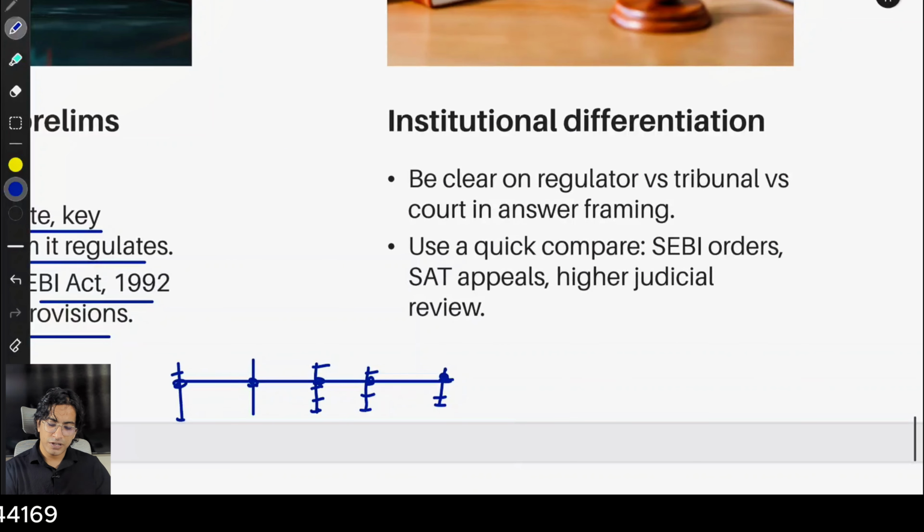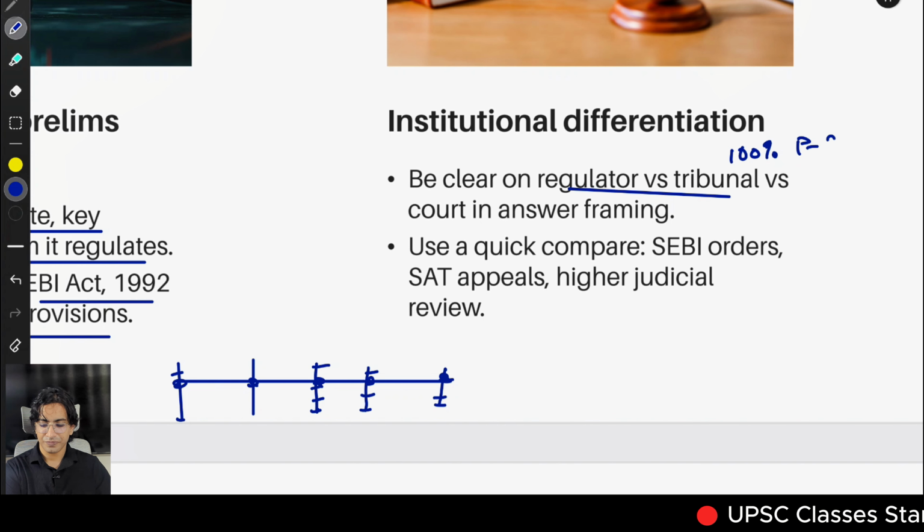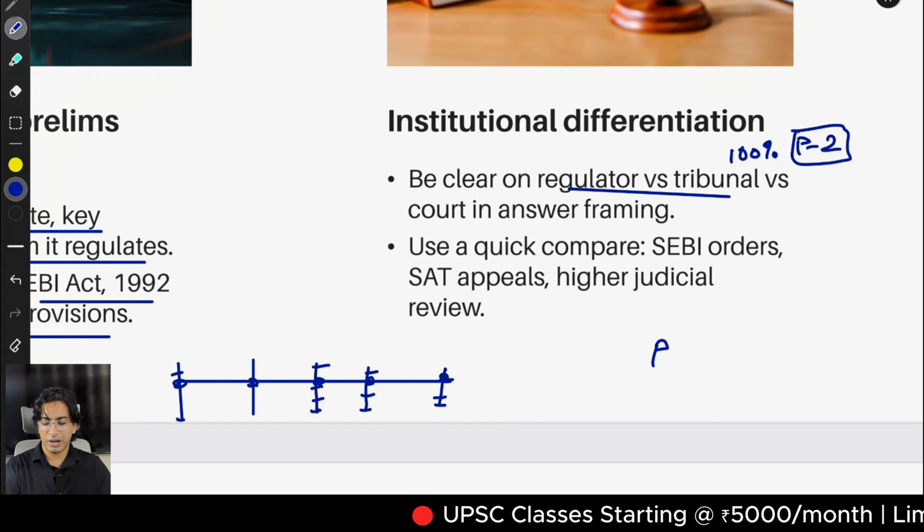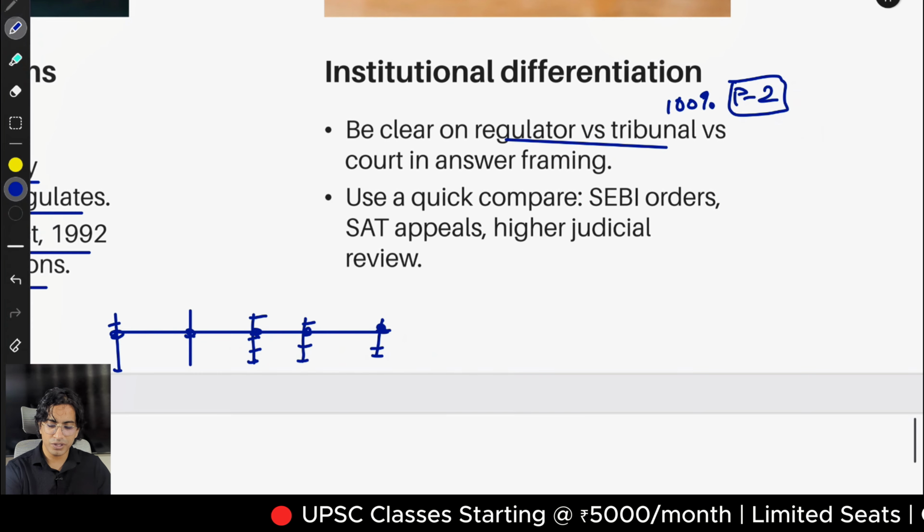Then institutional differentiation. Be clear on regulator versus tribunal. This is most important. Regulatory authorities and tribunals are a 100% question in paper 2. And this whole thing, what we are reading right now, will come under GS2. Sorry, not paper 2, GS2.